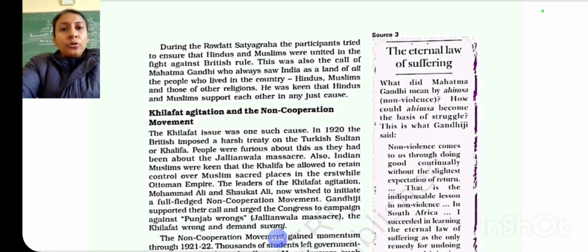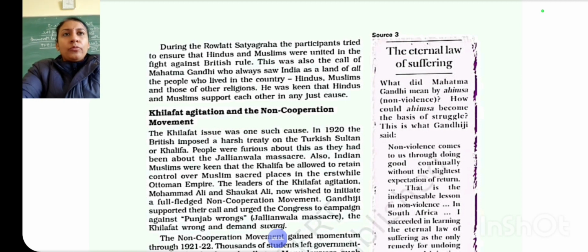Now firstly we should know what the Khilafat movement is. Now you know the First World War started in 1914 and lasted till 1919. The First World War ended with the defeat of Ottoman Turkey. And the rumor was that a harsh peace treaty was going to be imposed on the Ottoman Emperor. Now who was the Ottoman Emperor? He was the spiritual head, the Khalifa, of the Islamic world.